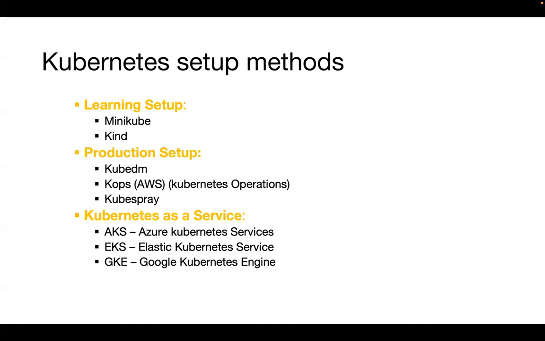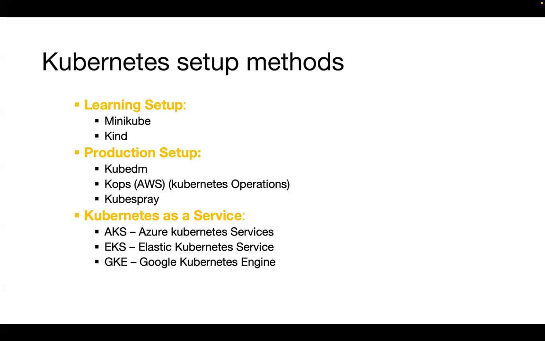Similarly, in AWS, which service is used to store data, photos, files, documents? S3. The S3 bucket service is used. In AWS, there is a service to create Kubernetes, and that service is EKS, Elastic Kubernetes Service.